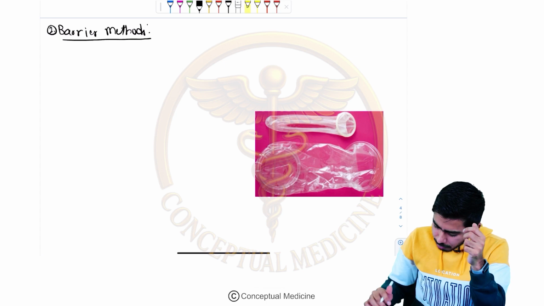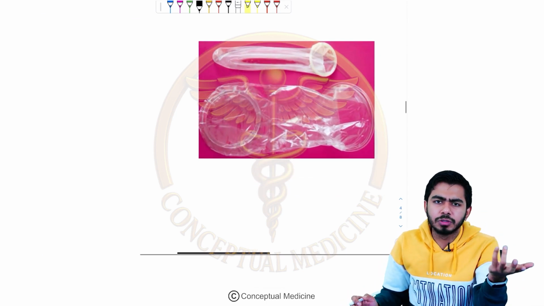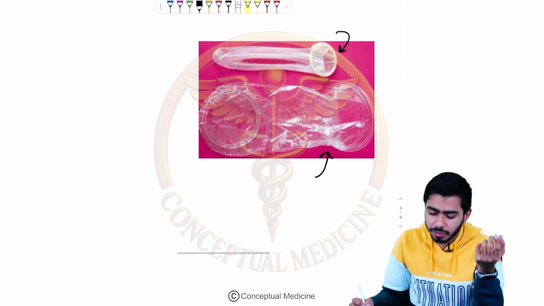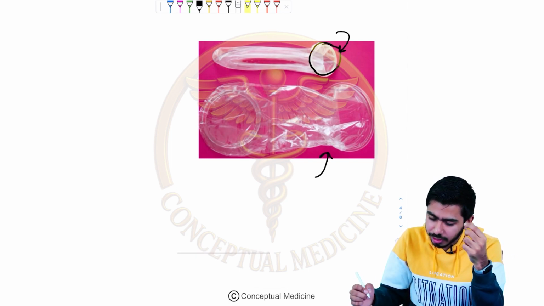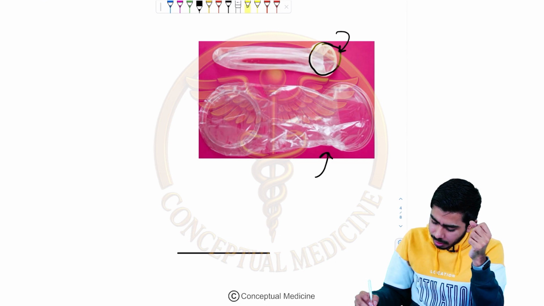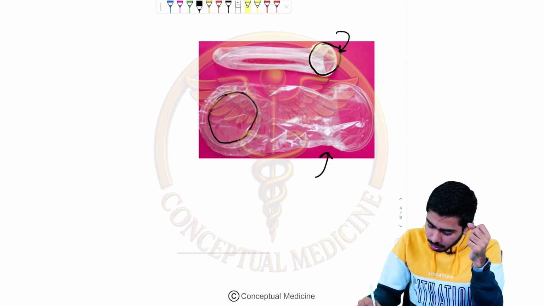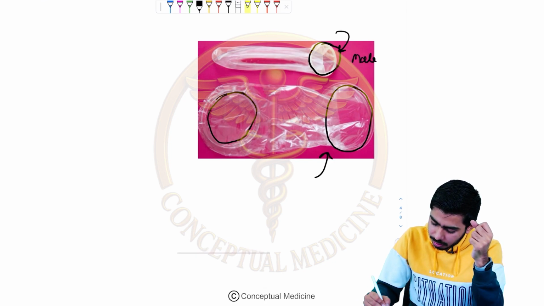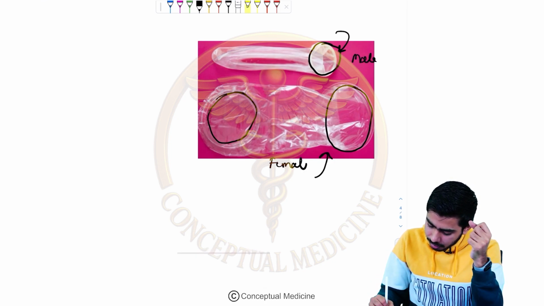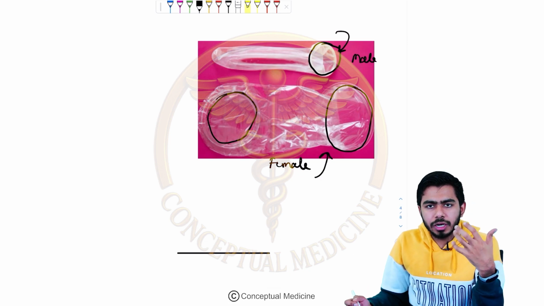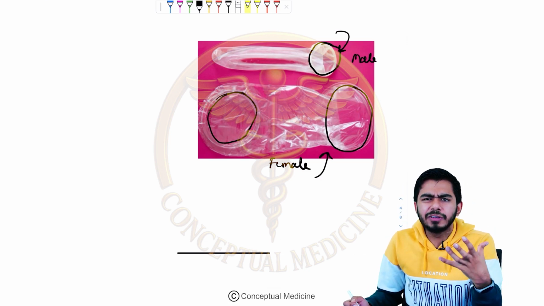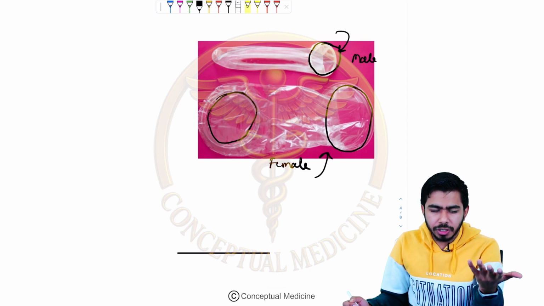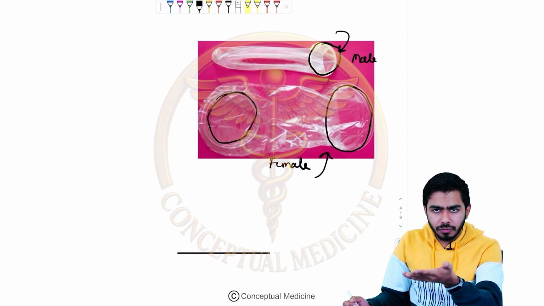Over here, let me combine it. This is the picture you must be familiar with already. This is the male condom, and this is the female condom. What's the difference, guys? We can see only one ring is present in the male condom, and there are two rings in the female condom. Male condoms have good capability for restricting reproductive tract infections and sexually transmitted infections as compared to female condoms.